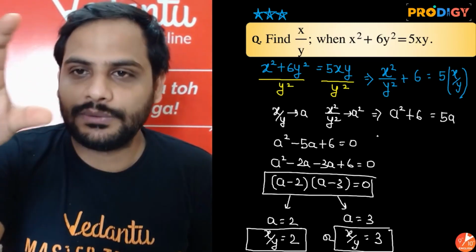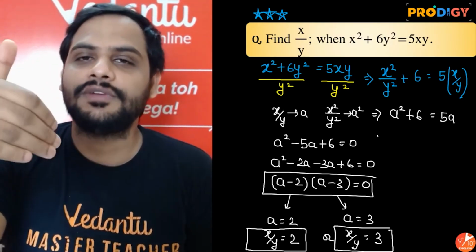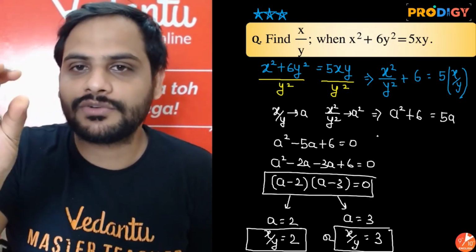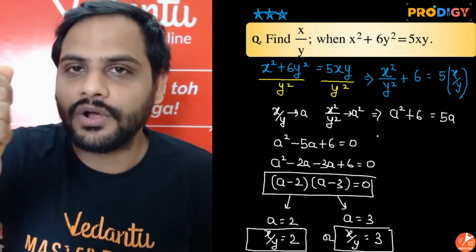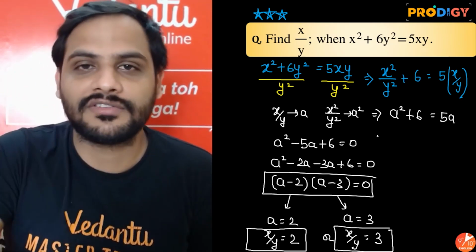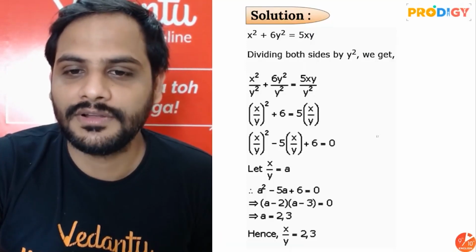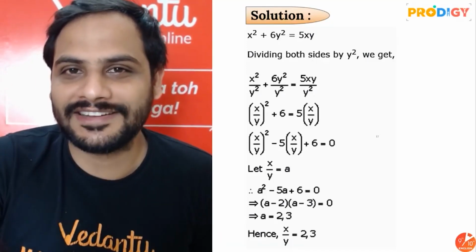Alright, so although it starts with the concept of ratio, at the end we are solving it in the form of a quadratic equation. So this is called mixing of two concepts. Two concepts are mixed over here. That is why it is a very important question. Alright, these are the hot kind of questions. So this is a very good question. I hope you enjoyed this question.